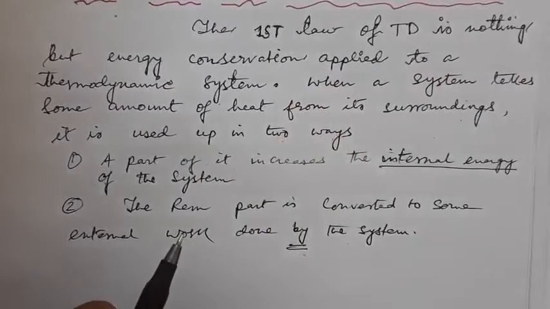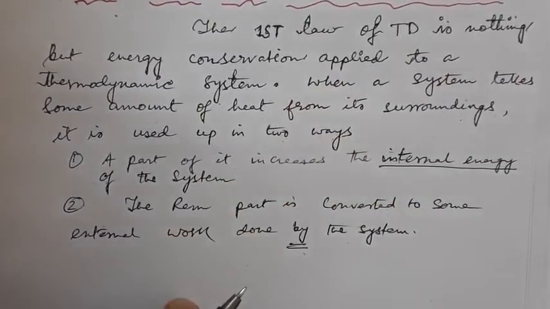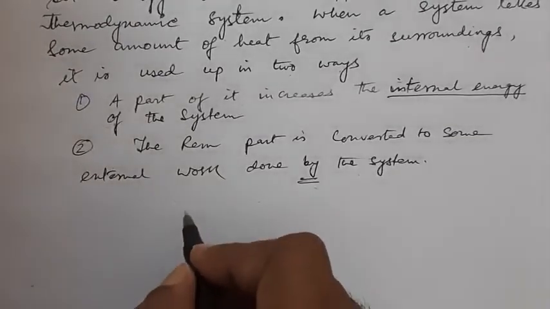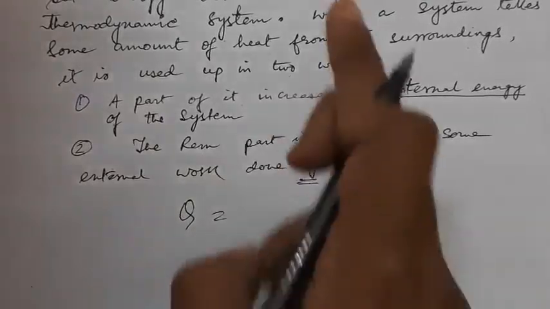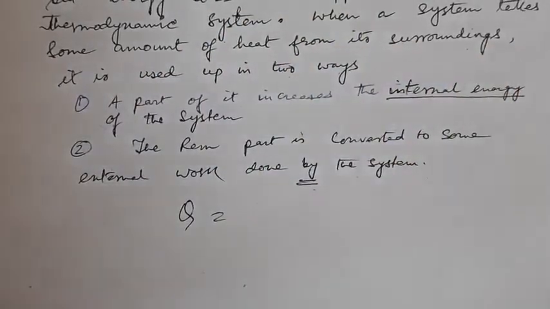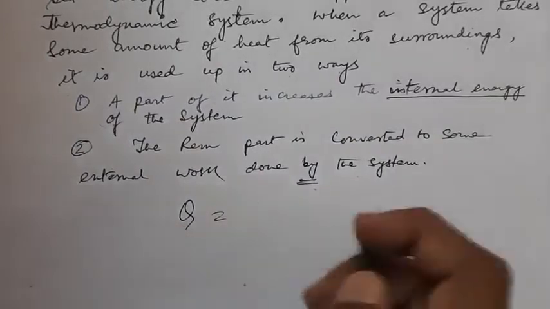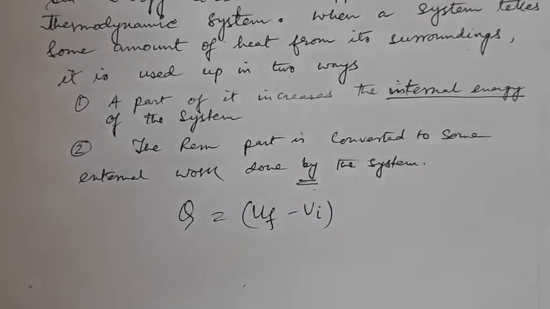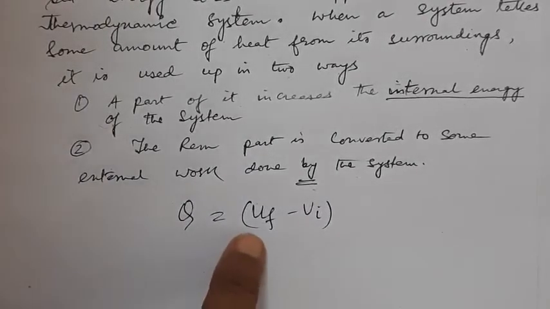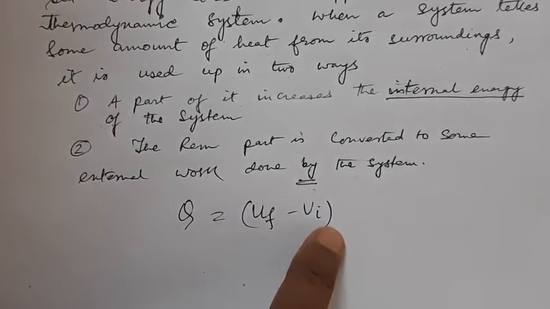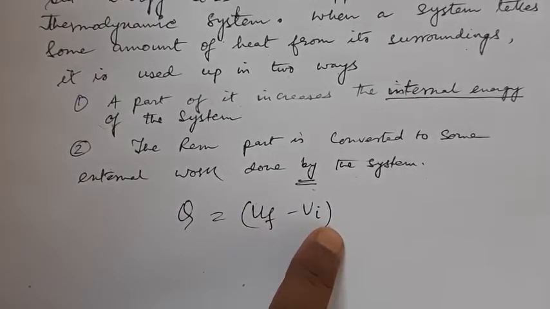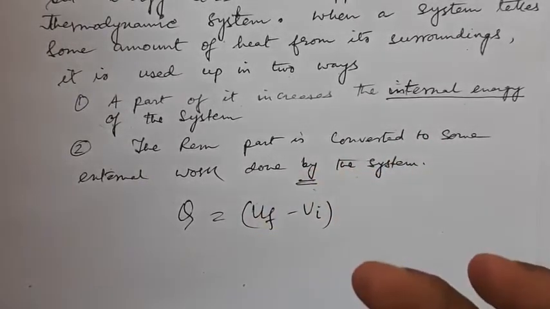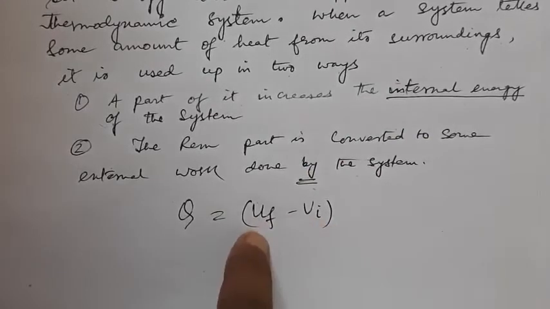Now, if we try to write the equation in mathematical form, then we need three or four terms. We write Q as the total amount of heat the system has absorbed from the surroundings. There is a change in internal energy, that means UF minus UI. Internal energy is represented by U, where UF is the final internal energy and UI is the initial internal energy. If some part of the heat is absorbed by the body, there will be a rise in its internal energy, so UF minus UI denotes the change in internal energy of the body.